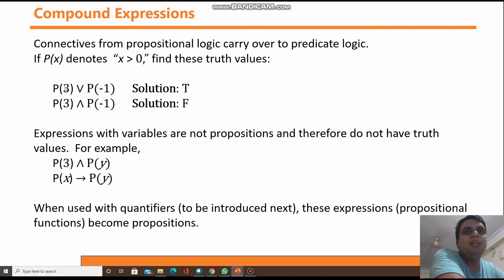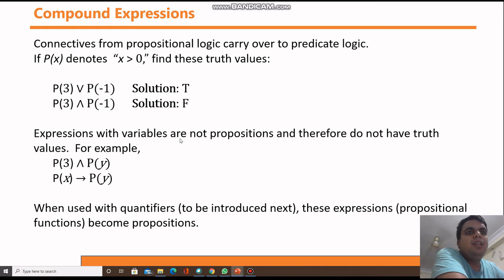This is called predicate logic. You can call it a propositional function also. Now P(3) and P(-1). P(3) is true, but P(-1) is false. What is the rule for AND? The rule for AND is, if any one is false, then it is false. And here I am getting a false. That's why the solution is false.